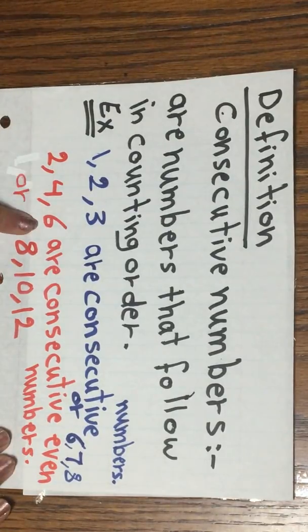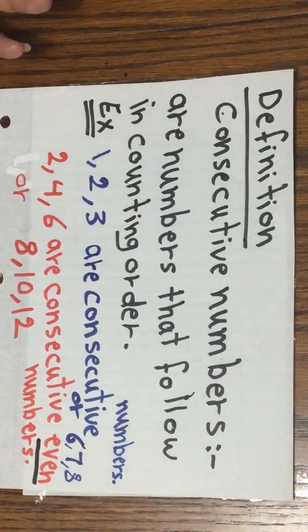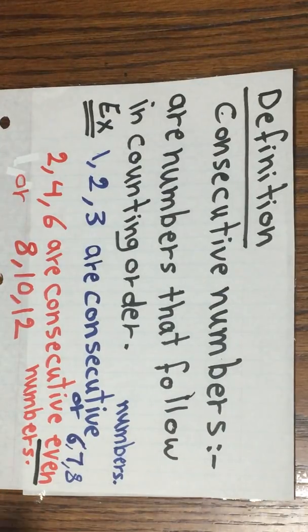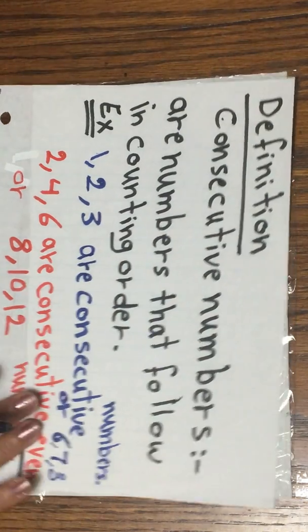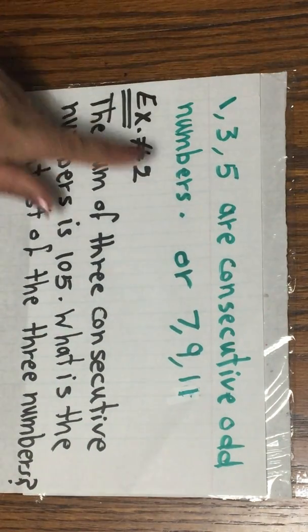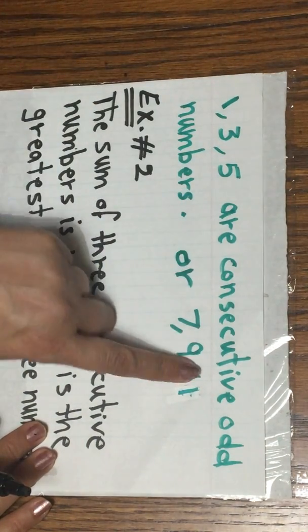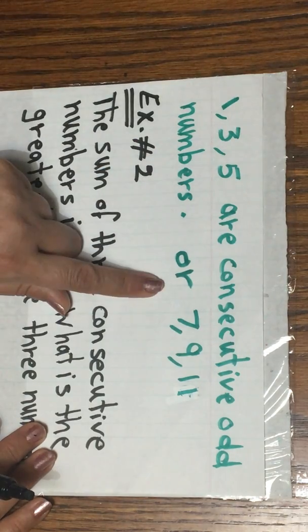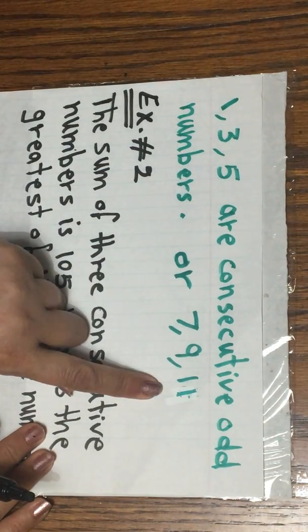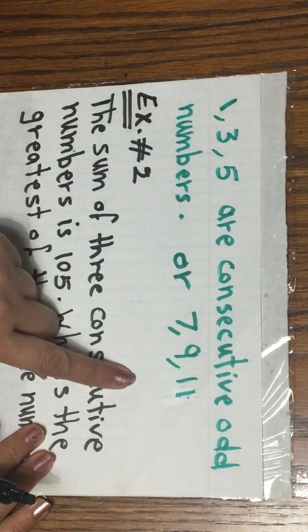Another example, 2, 4, 6 are consecutive even numbers. Or 8, 10, 12 are consecutive even numbers. Or you can say 12, 14, 16 are consecutive even numbers. And I have 1, 3, 5, but these are consecutive odd numbers. Or 7, 9, 11, these are consecutive odd numbers.